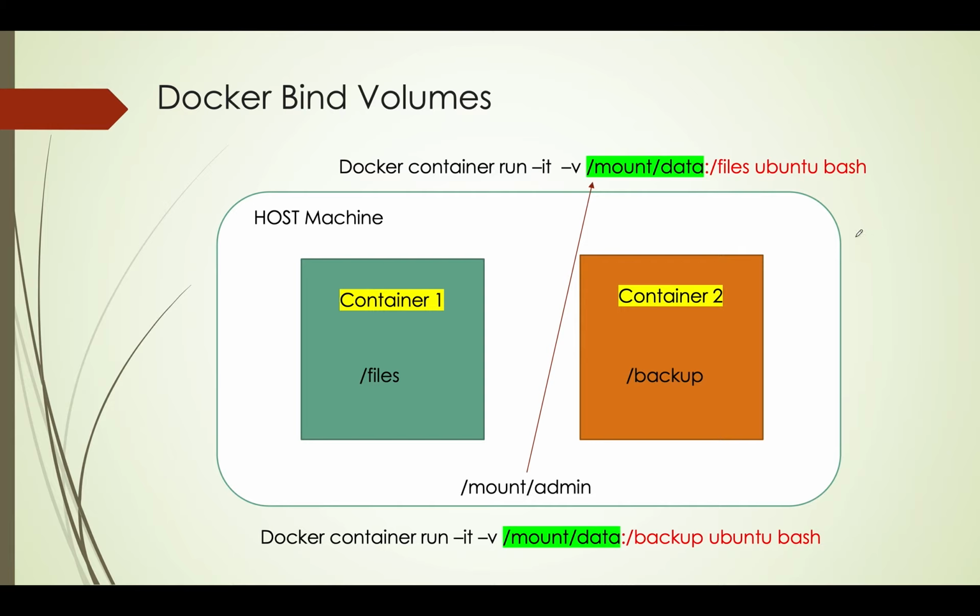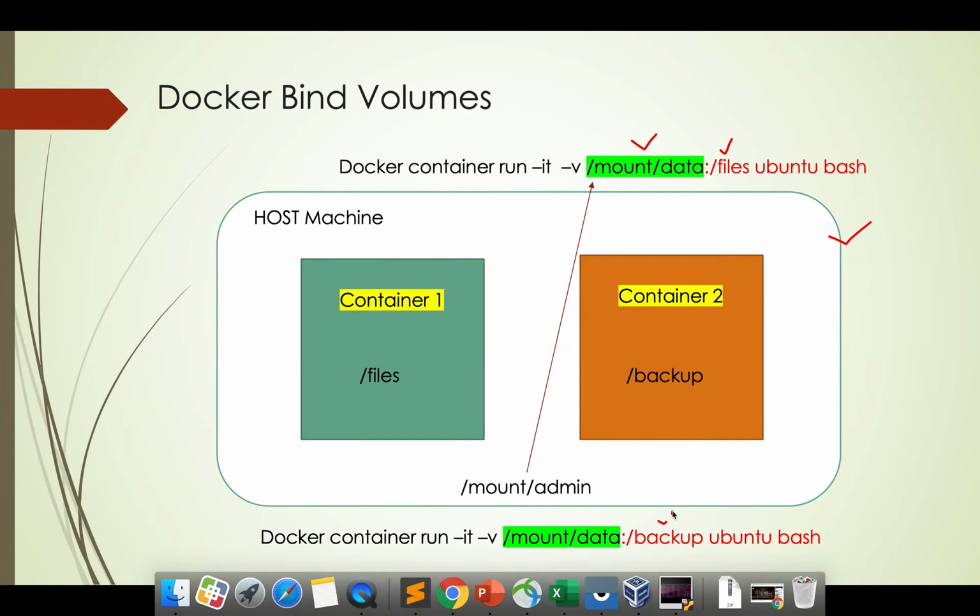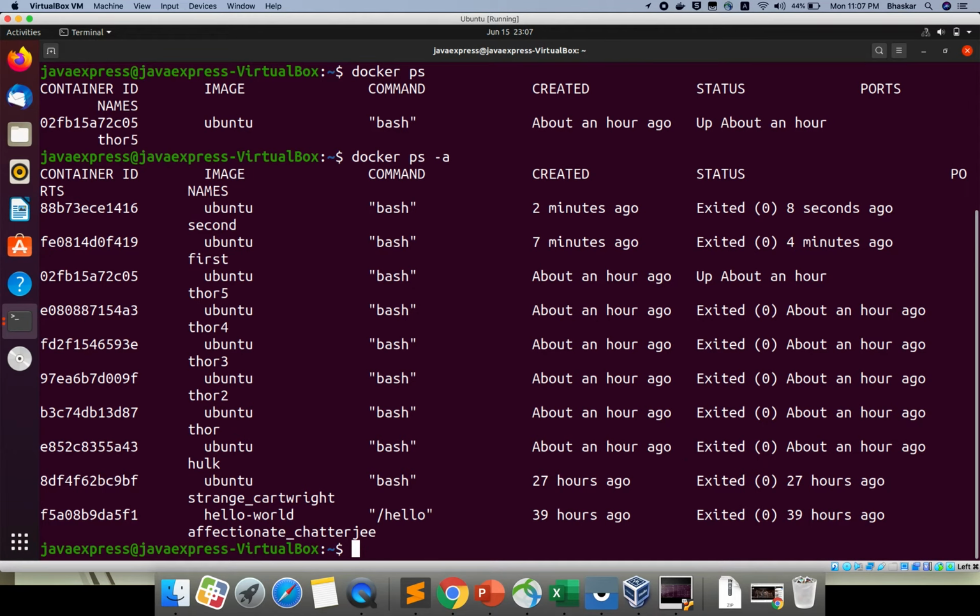Assume that this is your host operating system. Mine is Ubuntu. I am running one container with a files folder. I am running my second container with a backup folder. This is mount/admin, my own directory. This is your host operating system directory, and this is the folder inside your container. So this is the backup. This is called Docker bind volumes. Let me quickly show this part also.